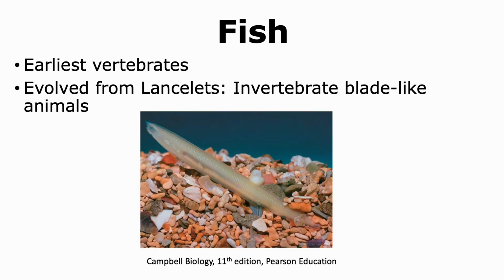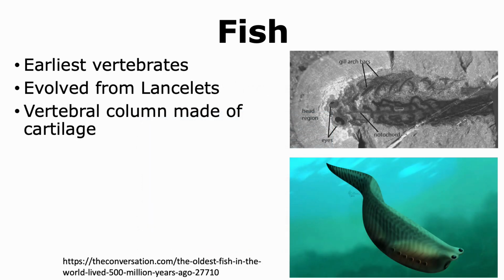Fish are the earliest vertebrates that were formed on Earth. A lot of analyses have been done, and scientists have come to a consensus that fish evolved from these invertebrate organisms called lancelets. These are blade-like animals that belong to the clade Cephalochordata. While the earliest fish do show similarities with lancelets, they also show some differences which makes them vertebrates.